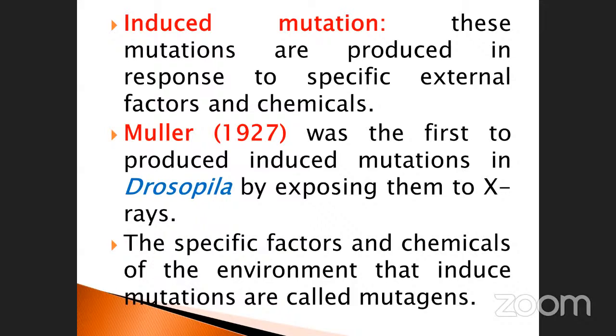Which substances can induce mutations? Those substances are collectively called what? Mutagens. Suppose it is a virus, what is it? Oncogenic viruses. They are also considered mutagens, but they are microbial, animal sources, living sources. Ultraviolet is not living, X-ray is not living. Another chemical substance, take the example of dust particles. They all come under inorganic and organic substances. Organism means microorganisms, okay, virus.